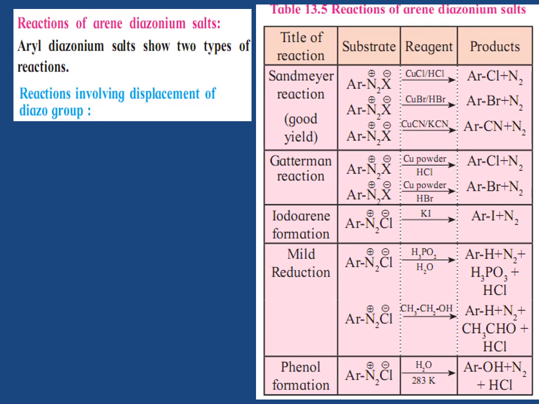Thus, C6H5N+≡NCl- plus phenol gives C6H5N=NC6H4OH plus HCl, para-hydroxyazobenzene. Then the azo coupling with beta-naphthol in NaOH is used as a confirmative test for the primary aromatic amine. C6H5N≡NCl plus aniline, in presence of base, gives C6H5N=N attached to C6H4NH2 plus HCl.